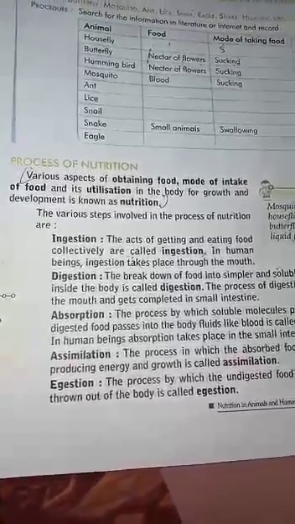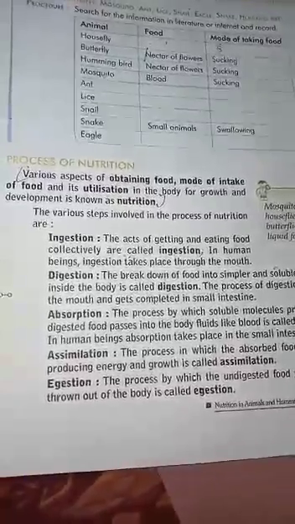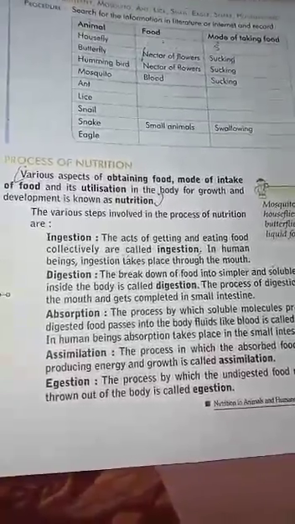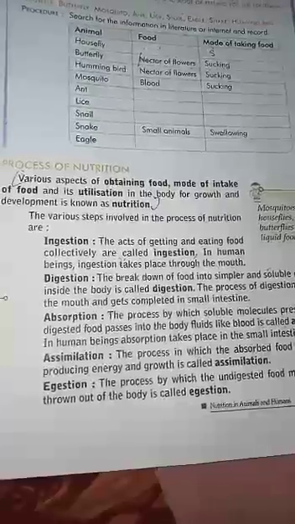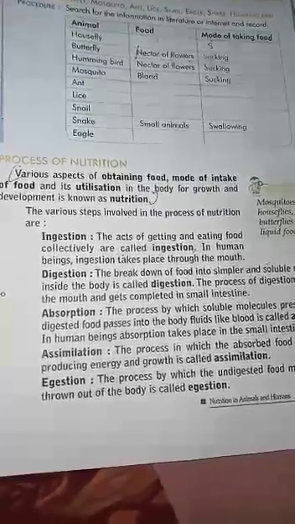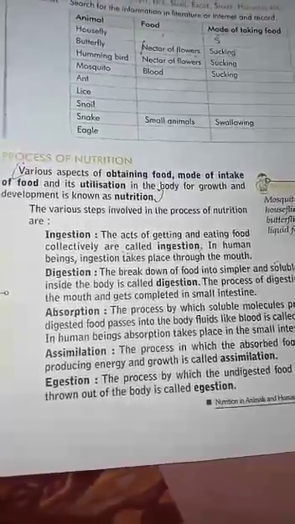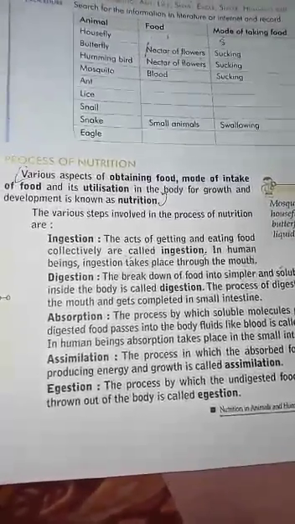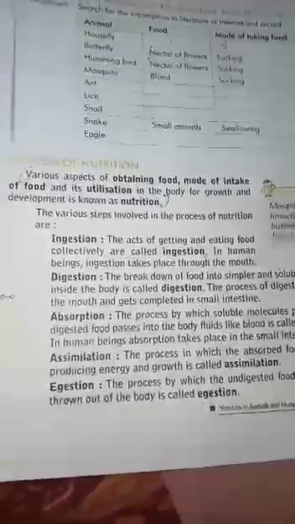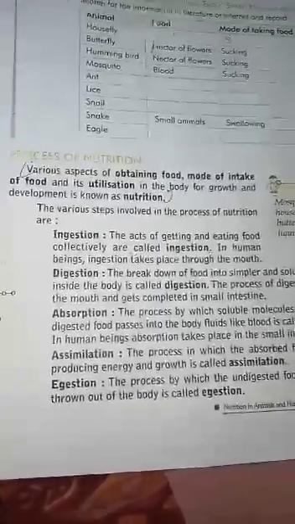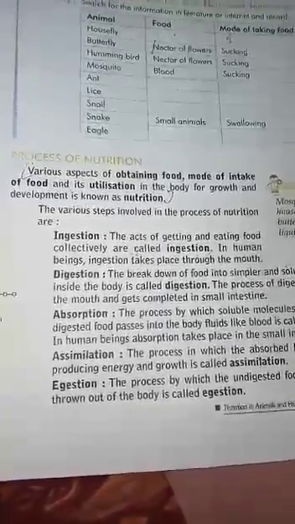We have started chapter number 2, nutrition in animals and plants. In the first topic, we have read the modes of procuring food, meaning how different animals are catching their food and how different animals are taking their food. Now, in the second topic, we will read the process of nutrition.